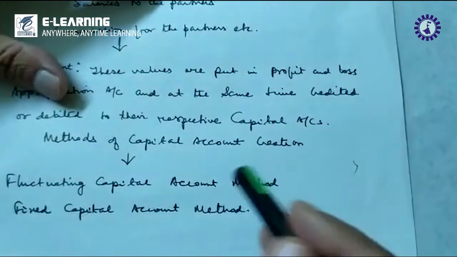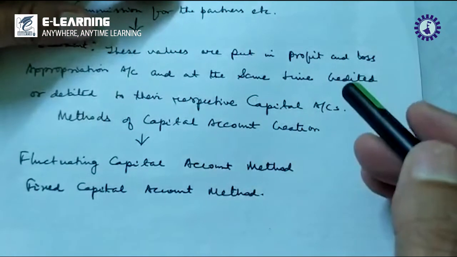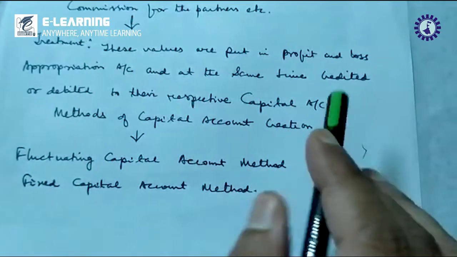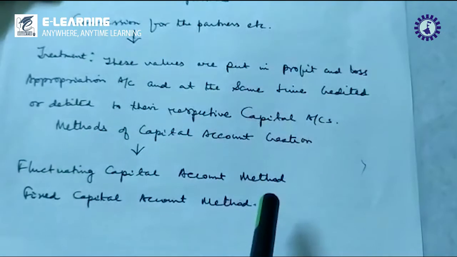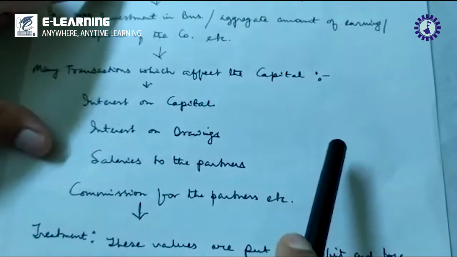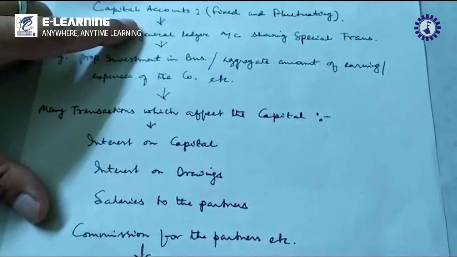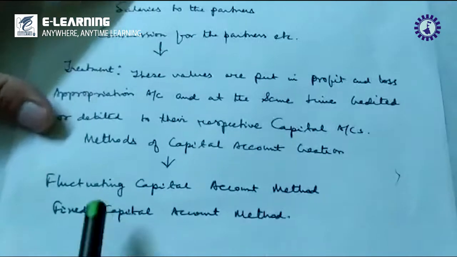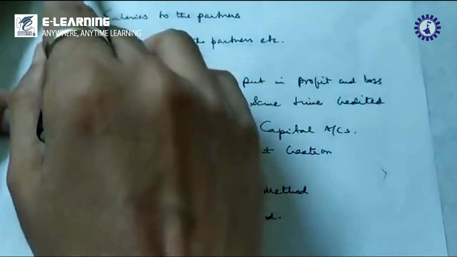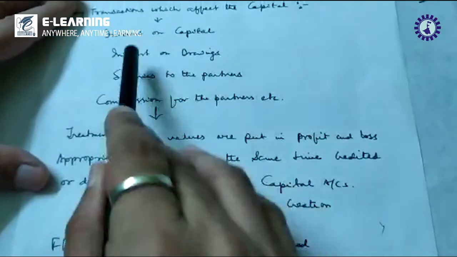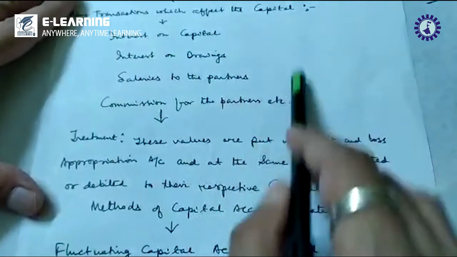How this is done, very soon we are going to discuss that also. But for that, let me first ask whether you have understood the theory part of this capital account, what I have explained just now. Next, when we solve the problem on the capital account using the fixed and fluctuating capital methods, we will get a vivid description of the treatment of these accounting transactions.